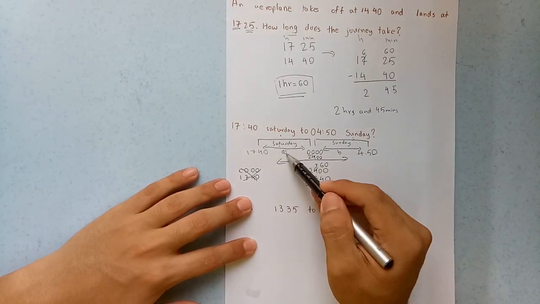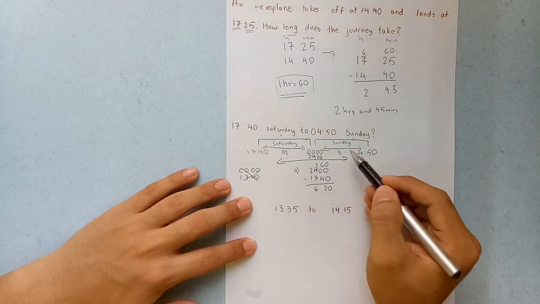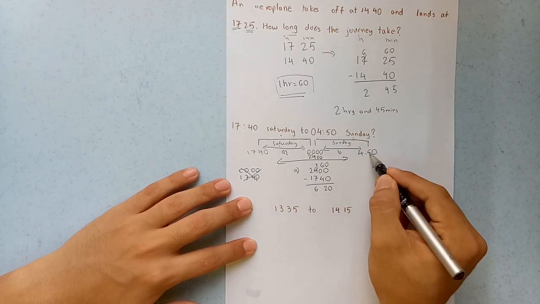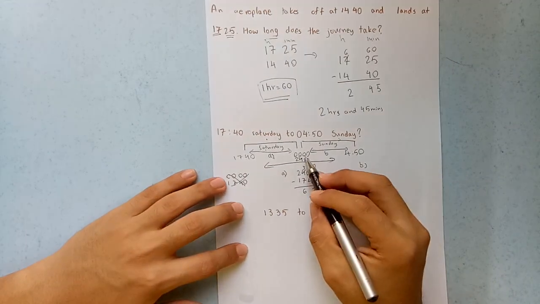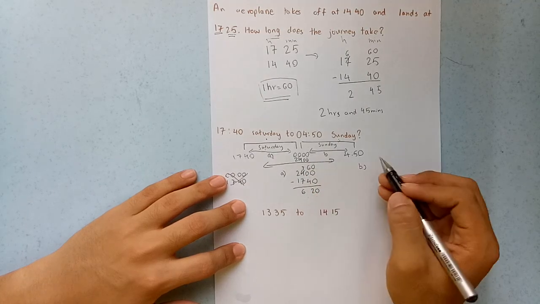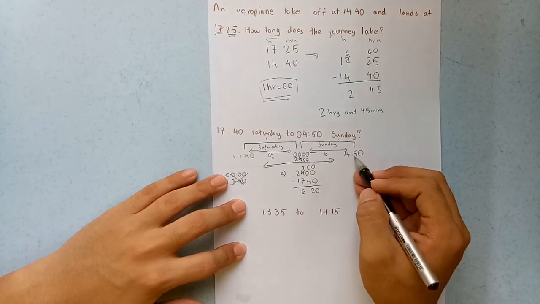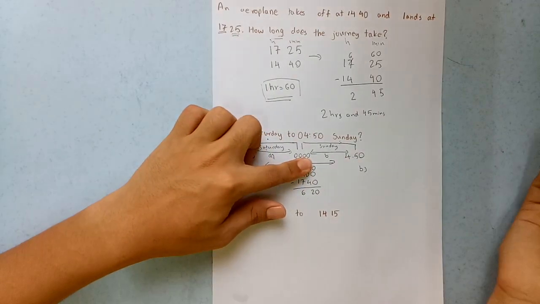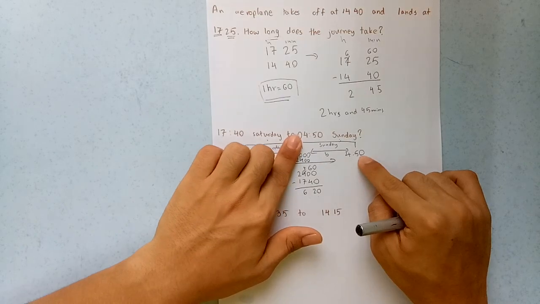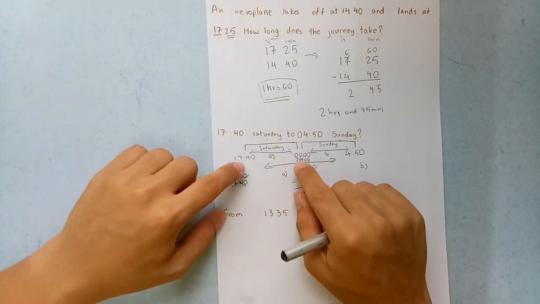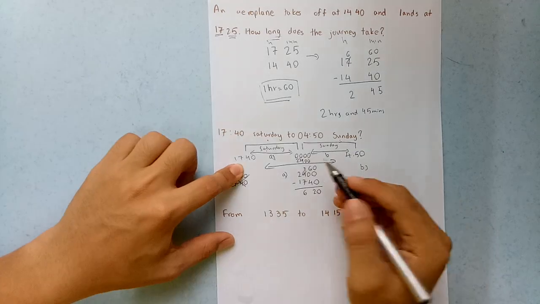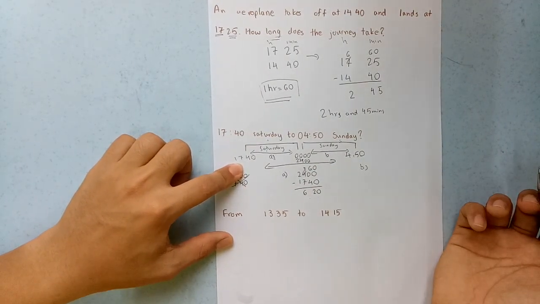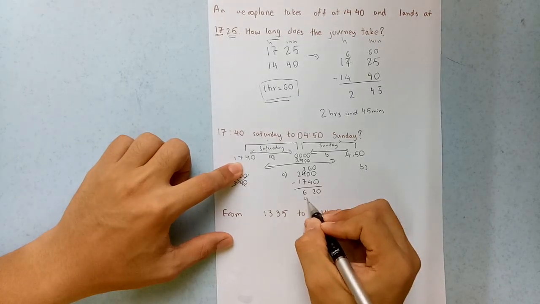So now you have the first part already. We have to find the second part, which is B, so that we know from here to here. Alright, B. It is what? It's very simple. You do not have to minus here already, because you know that from 0 to 4 hours 50 minutes is just 4 hours 50 minutes, correct? Here to here is 4 hours 50 minutes. You do not have to do anything. Only in the first part you just have to minus off, alright? Because here they already show you 4:50 AM in the morning, which means 4 hours 50. So you just have to add those two.